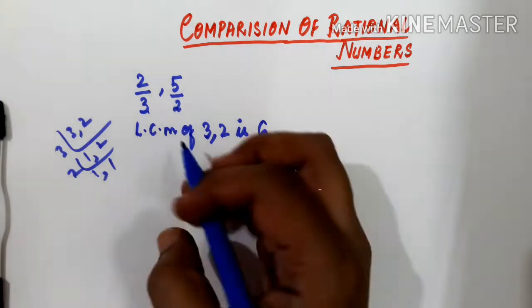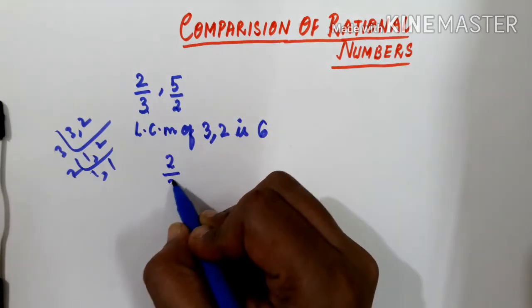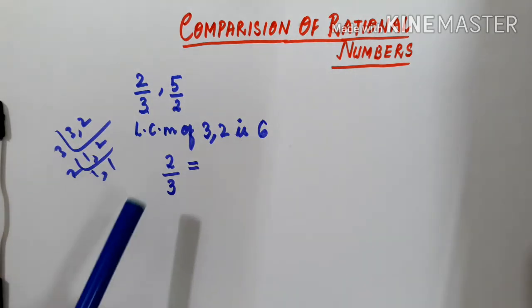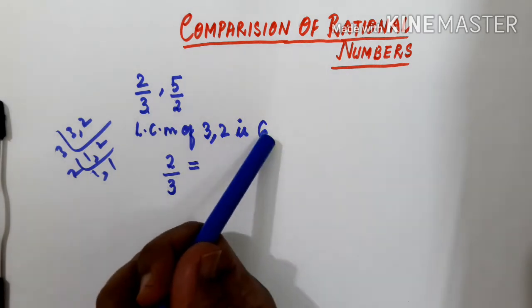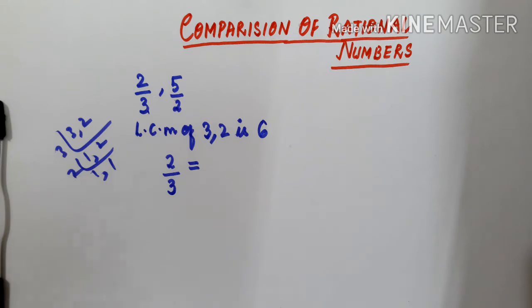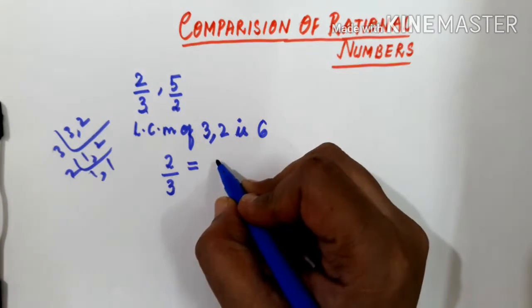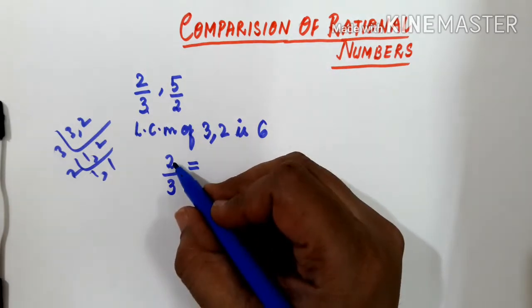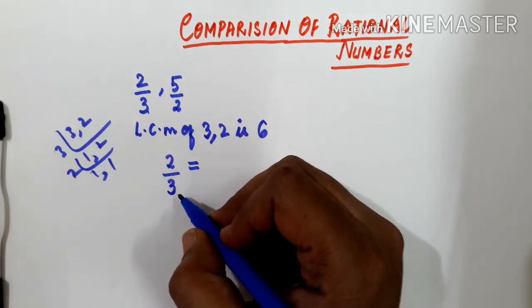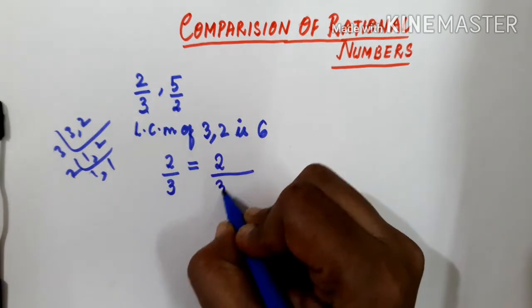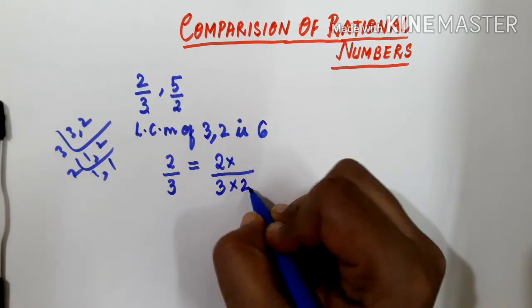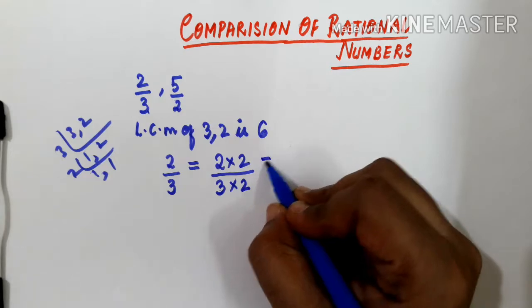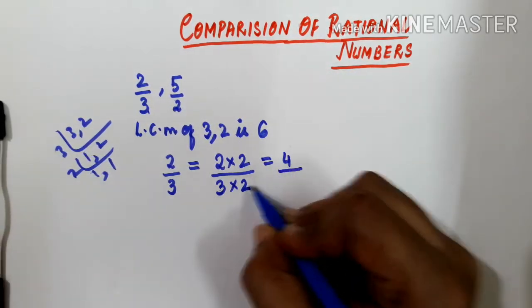Now take the first rational number, 2 by 3. 3 into what will give you 6? 3 into 2 gives 6. That same number 2 you multiply with the numerator as well as the denominator. So 2 into 2 is 4, and 3 into 2 is 6.